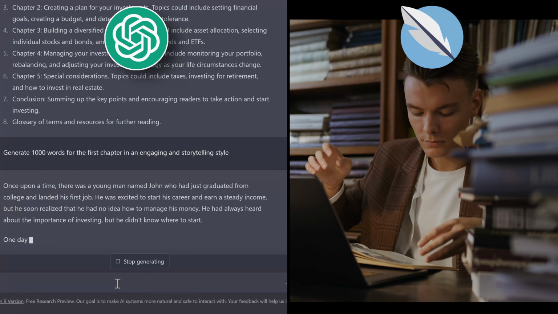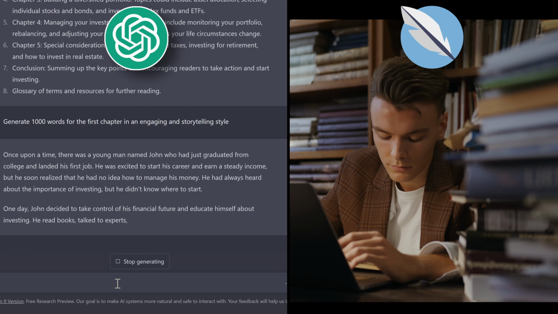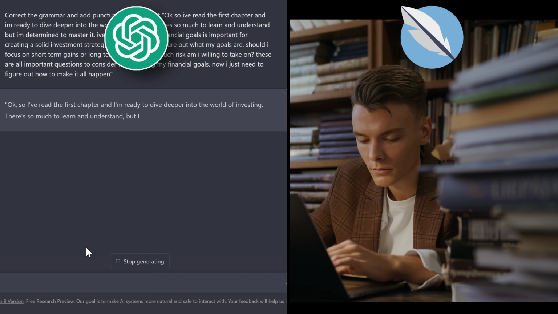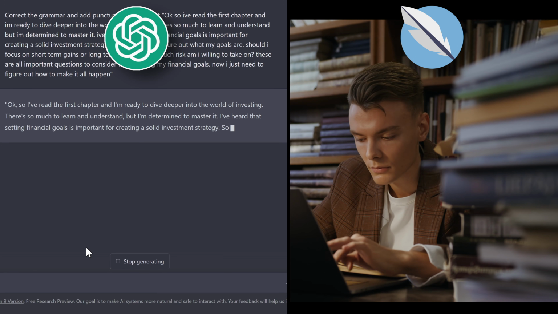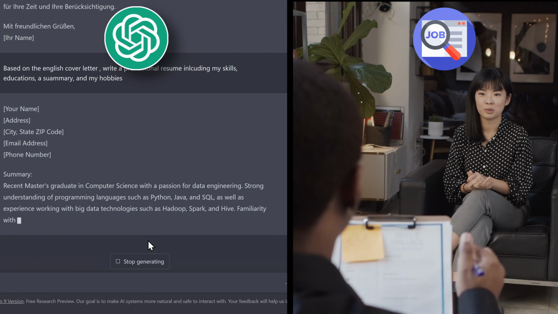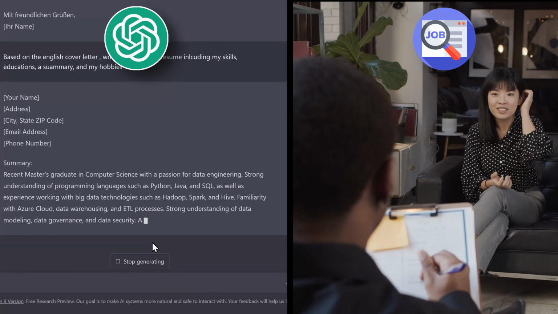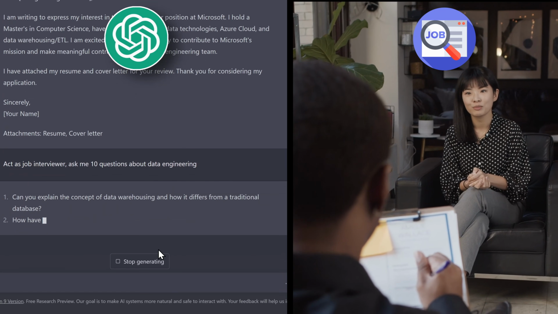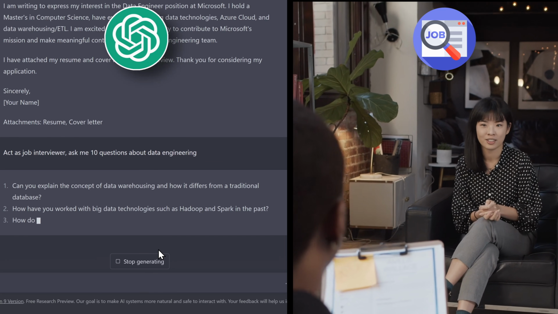For example, it can help you with writing books, blogs, and emails. It can correct grammar and summarize difficult texts into simple explanations or bullet points. It can even help you find a job by creating cover letters and resumes, and it can act as an interviewer to practice for job interviews.